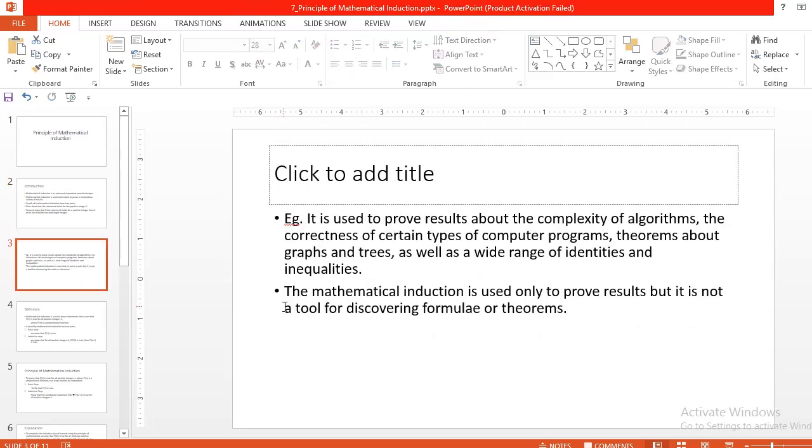For example, it is used to prove results about the complexity of algorithms, the correctness of certain types of computer programs, and theorems about graphs and trees, as well as a very wide range of identities and inequalities. So this mathematical induction is used only to prove results, but it is not used to discover any formula or any theorem. Note this point: it is a proof technique, not a way of discovering formulas or theorems.